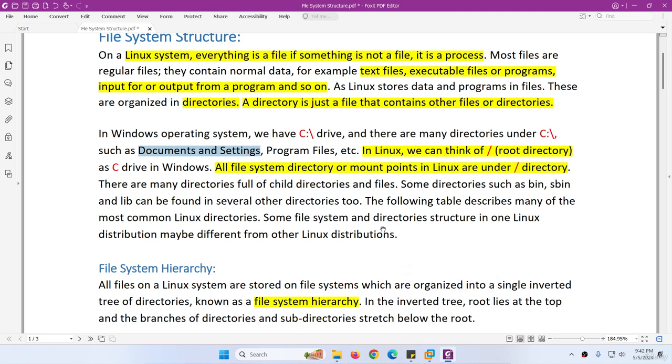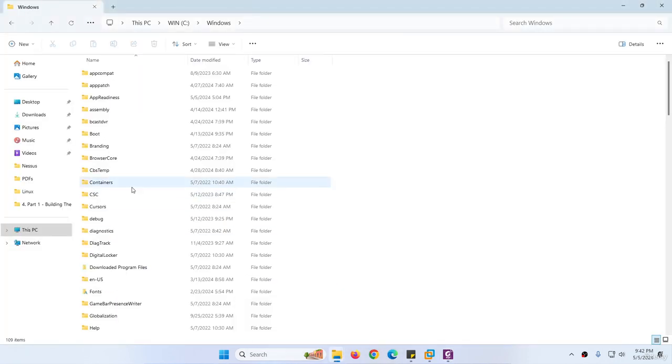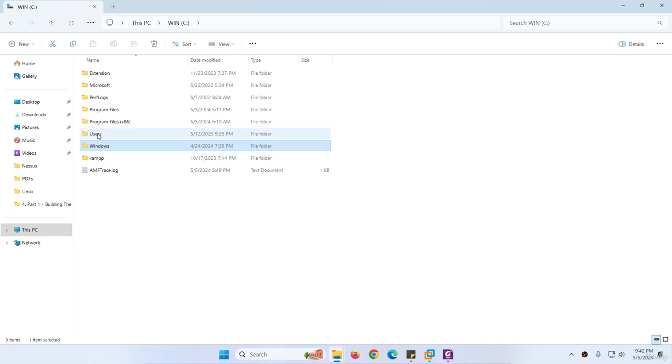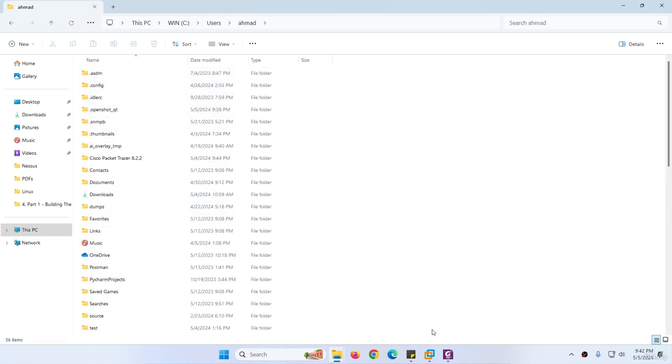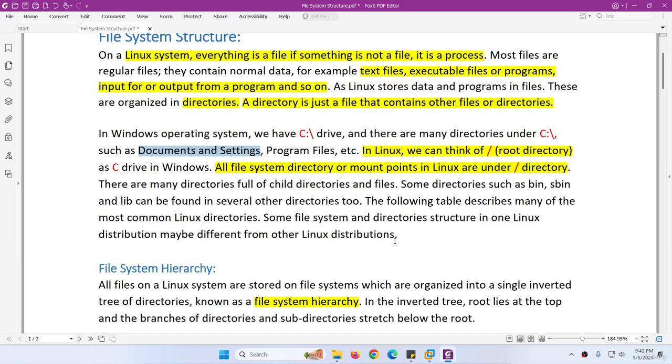Inside the root directory there are many directories full of child directories and files, similar to Windows, where we have a user folder, then another folder, then a profile and so on. It's similar in Linux as well.